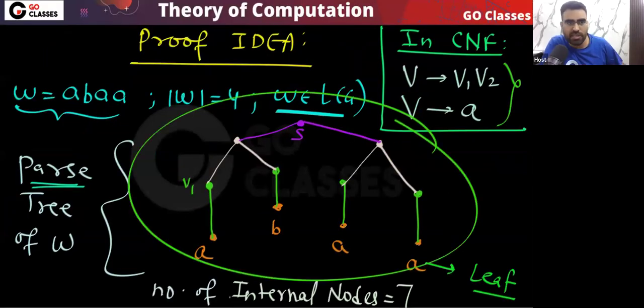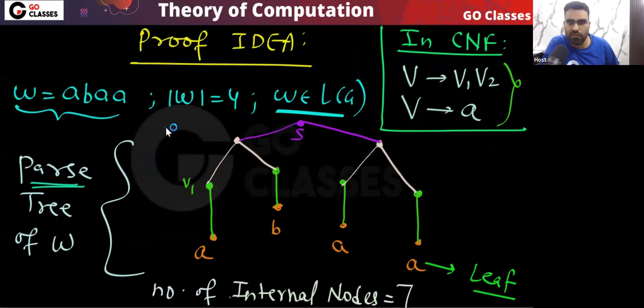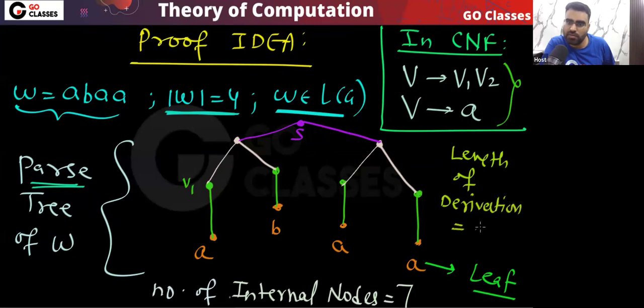You can see in this tree, this is the parse tree in the CNF. So tell me, how many internal nodes? 7. So what will be the length of the derivation? That will be 7. Yes or no? And your string has length 4. So finally here I can say the length of derivation will be 7. And that is basically 2 into 4 minus 1. Is this point clear? Please tell me.